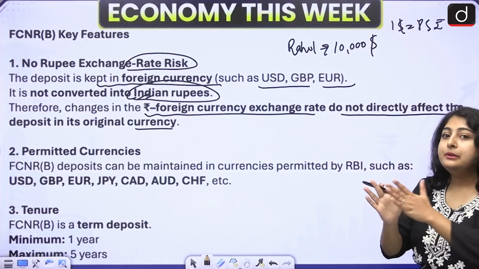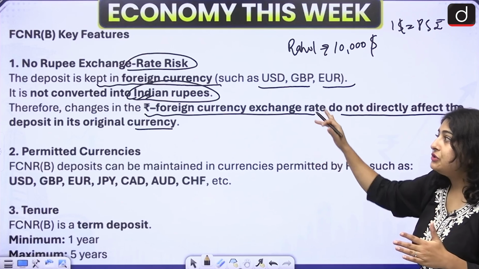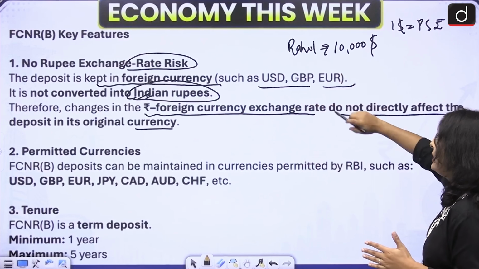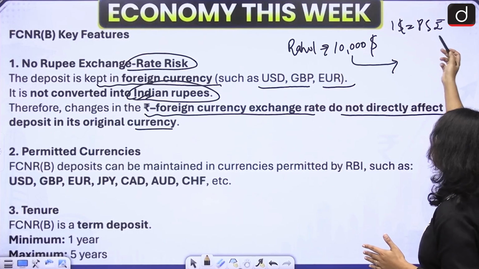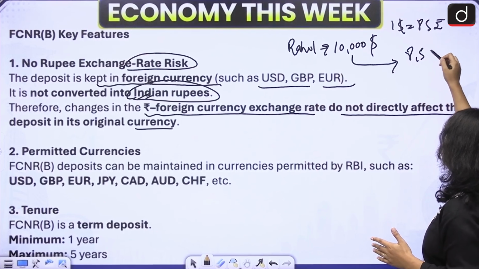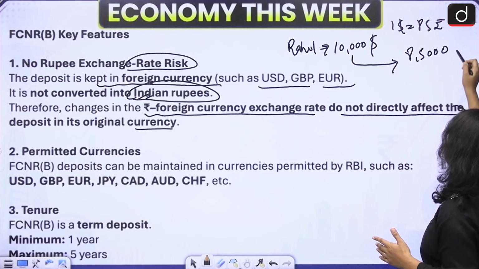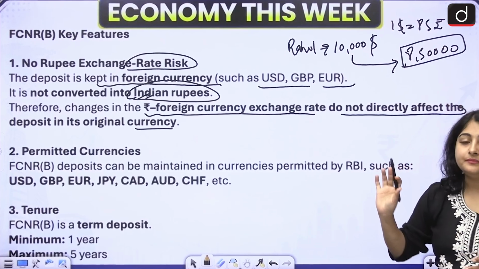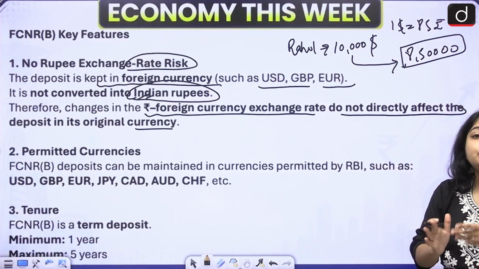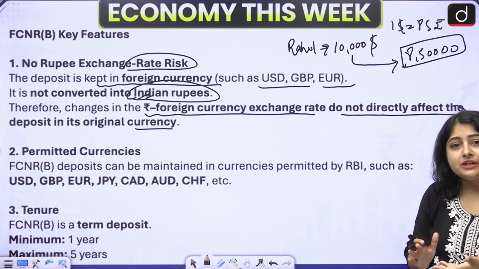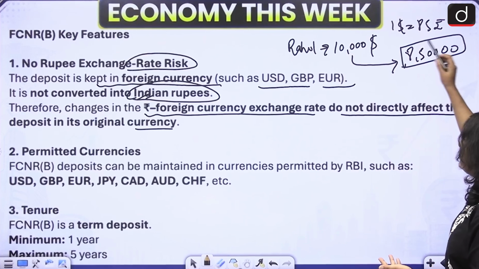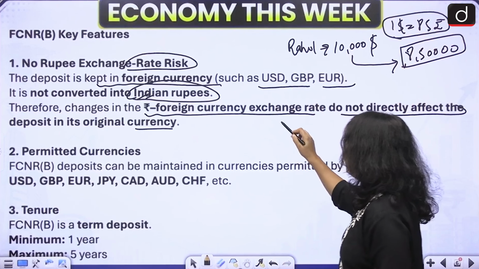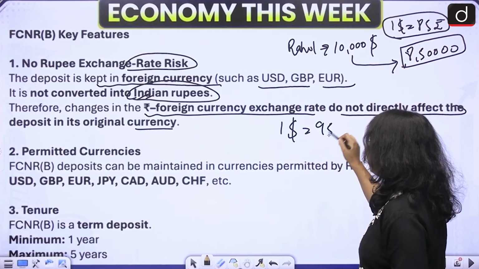So, in the previous arrangement, if Rahul is not keeping his money in an FCNR account, he has to convert these dollars into rupees. In that case, he will get 8,50,000 rupees, right? Now he will keep these deposits in the bank account. But let's say after 2 years or probably after 5 years, the exchange rate has changed. Previously, the exchange rate was $1 equals 85 rupees. Right now, the exchange rate is $1 equals 95 rupees.